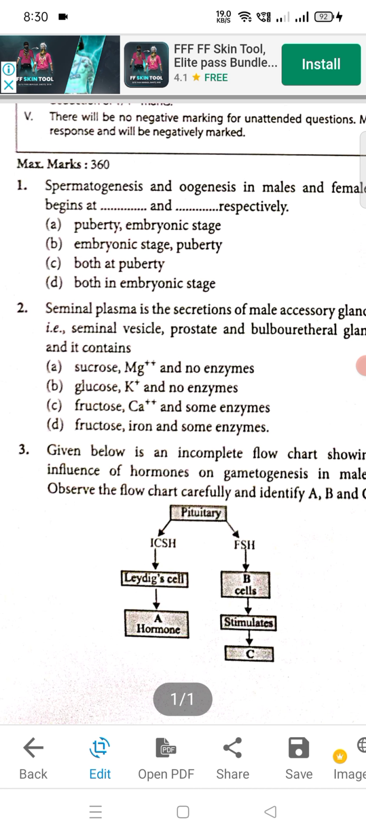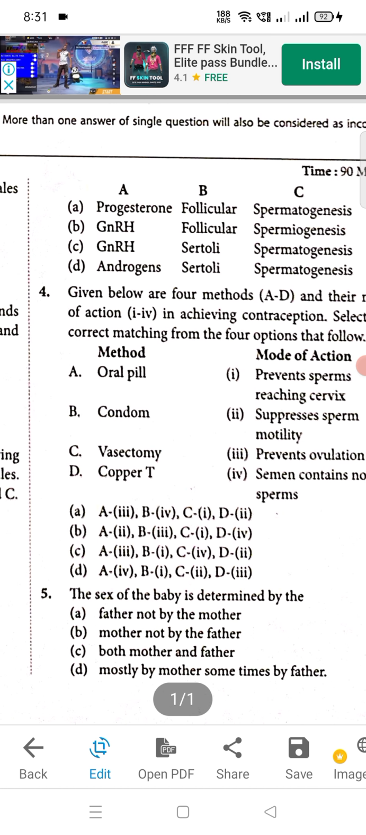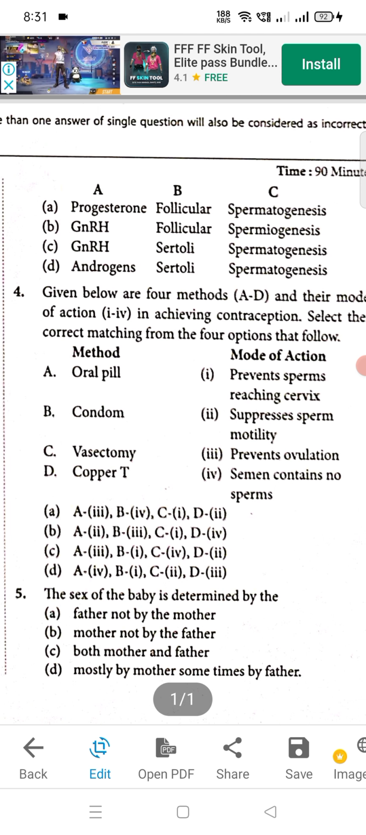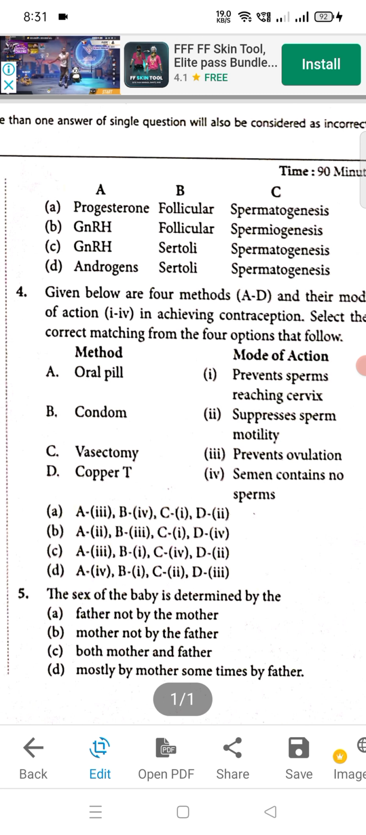Coming to third question. Option will be D. Okay. Coming to question number 4. The option will be C. Coming to question number 5.